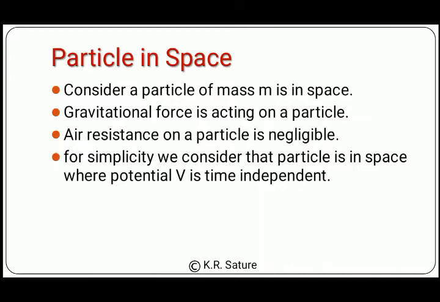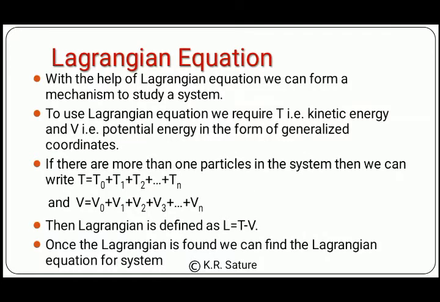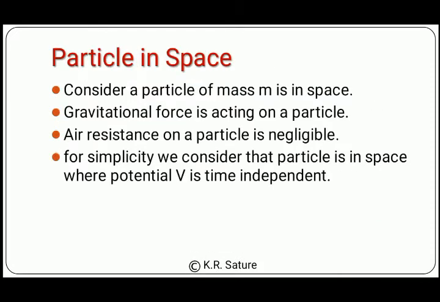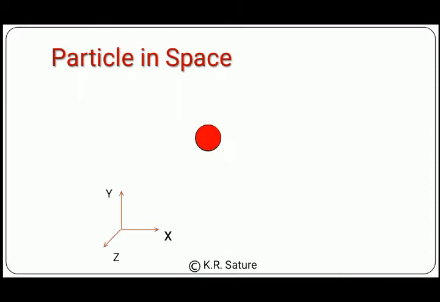For our simplicity, we are considering that the air resistance on the particle is negligible or almost 0. And for simplicity, we are considering that the potential is time independent. If you have to imagine how the particle looks, it is something like this: a simple object or a particle which is in space.